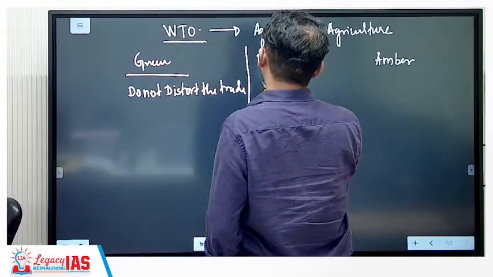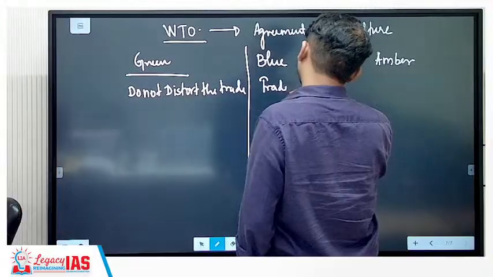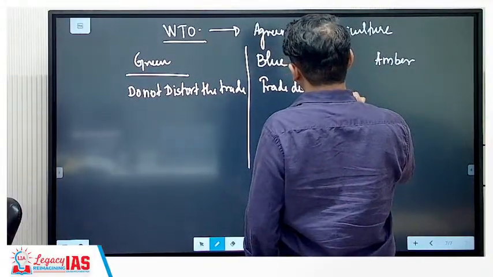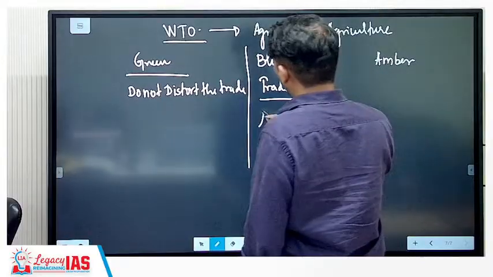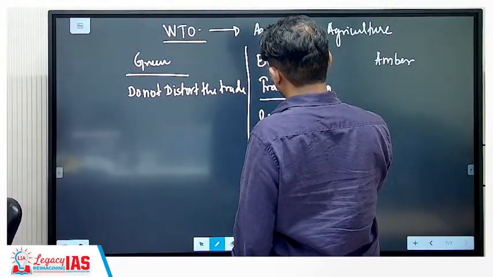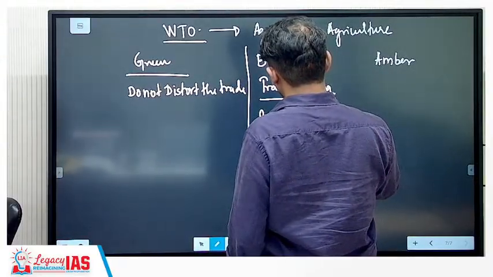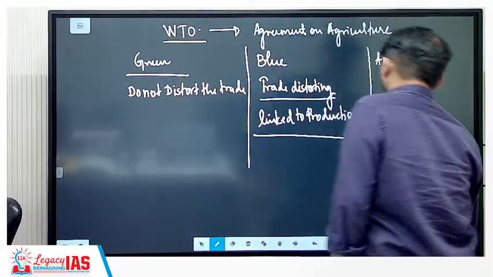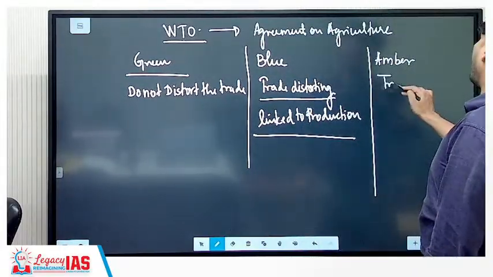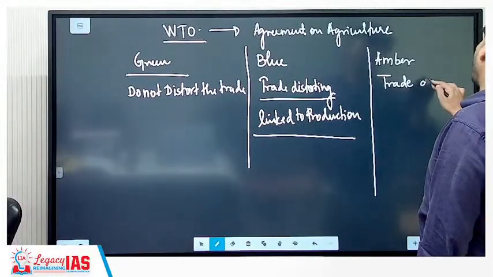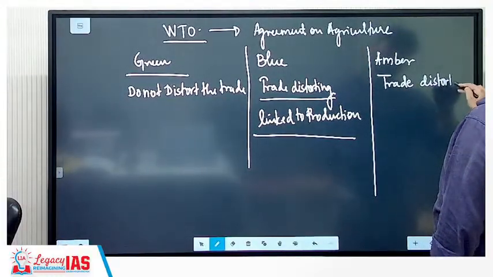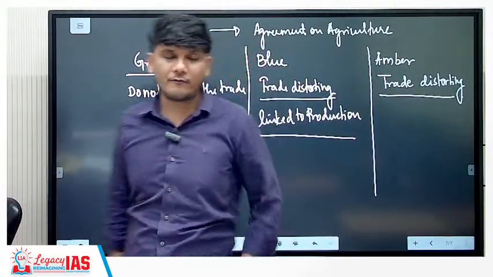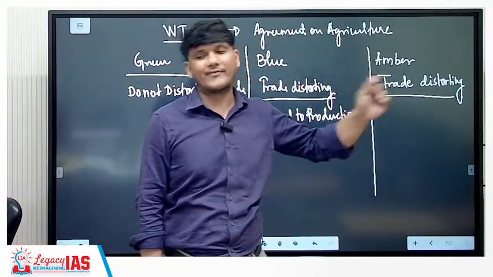Blue box subsidies are trade distorting subsidies, but they are linked to production quantity, as a result of which the amount of distortion would be limited. Amber box subsidies are also trade distorting subsidies, and those subsidies are not limited with the amount of production that happens, as a result of which the quantity of trade distortion is very high.